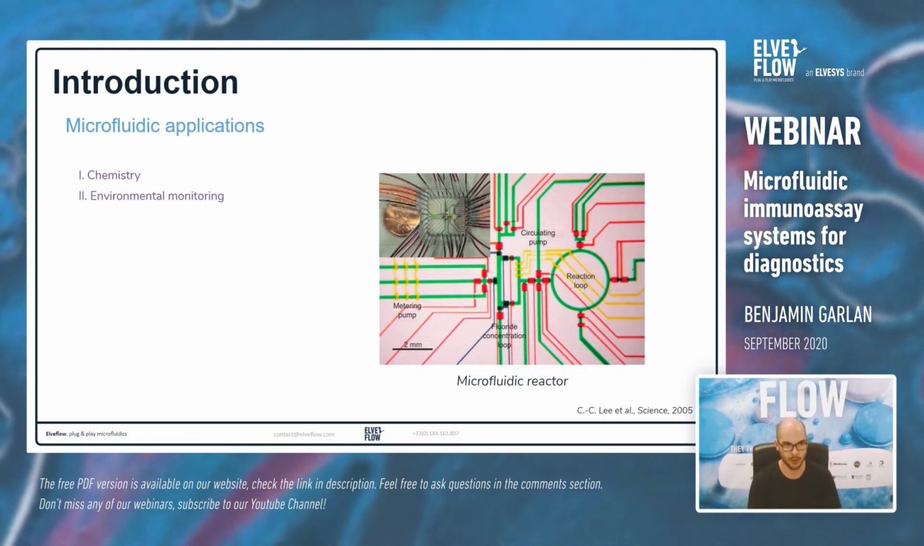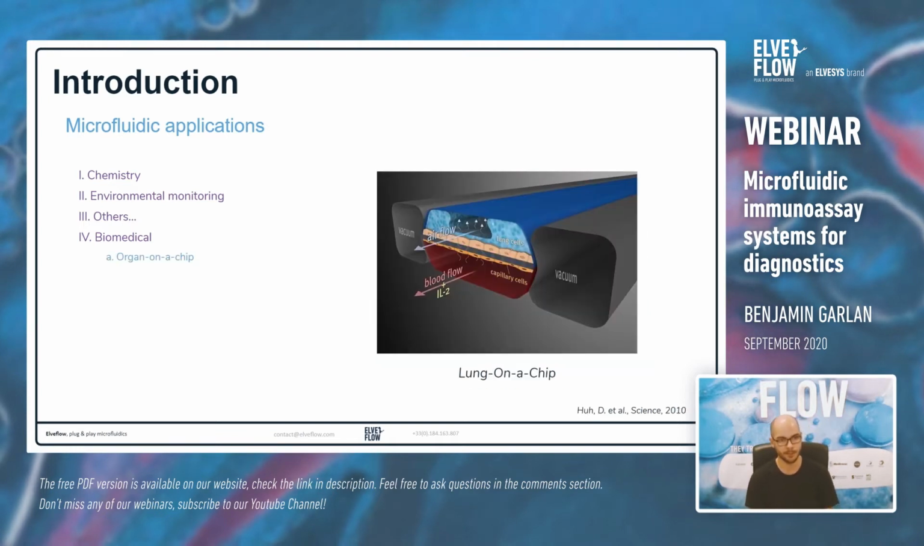So first, you can do chemistry in a microfluidic chip for very precise and controlled chemical reactions. You can do environmental monitoring to do, for example, water quality testing. You can do a lot of other stuff. But today we are going to talk about biomedical field, which is how to improve healthcare. So on the microfluidic chip, you can mimic the functionality of organs. It's called organ on a chip.